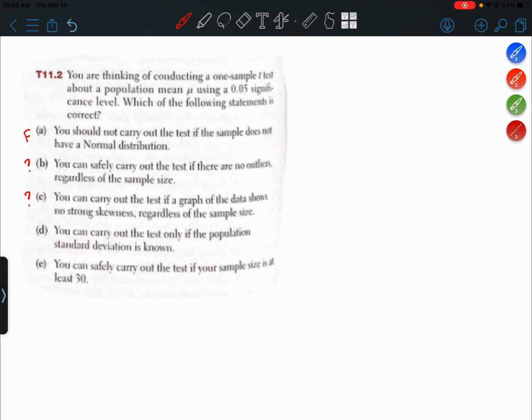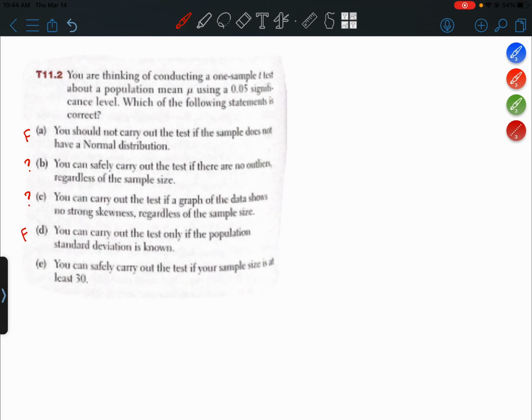Statement D. You can carry out the test only if the population standard deviation is known. That is false. In fact, every time you do a t-test, you don't know the population SD, and you always estimate it using the sample SD. All right, last statement E.